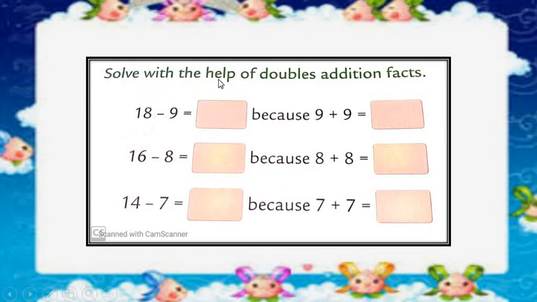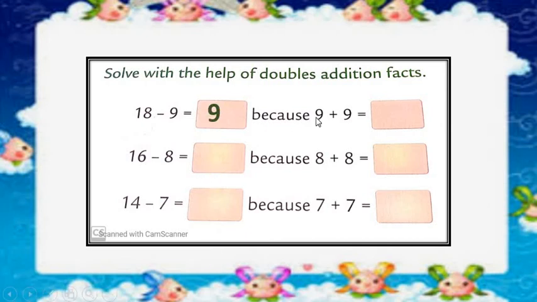Solve with the help of doubles addition facts. Look, my dear students, here also we have to make comparison. 18 minus 9. 18 minus 9, what we get? We get 9.